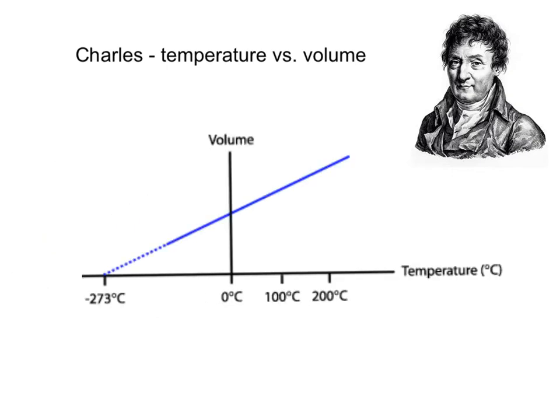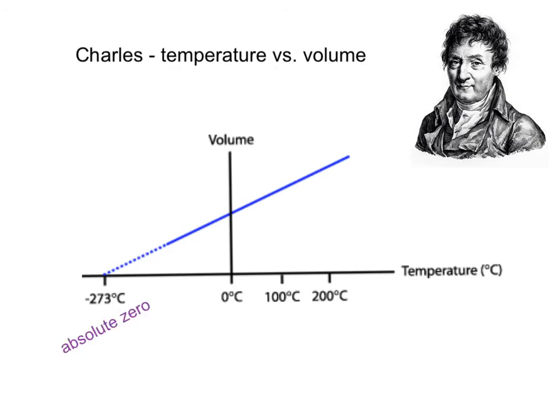Well, if we take that data from our volume temperature relationship that we have graphed here, and we extrapolate it a little bit further, we would see that the temperature at negative 273 degrees Celsius is the point at which volume would be equal to 0. And so, in 1848, Lord Kelvin proposed an absolute temperature scale, which is based on the Celsius scale, at which negative 273 degrees Celsius corresponds to 0 Kelvin, or